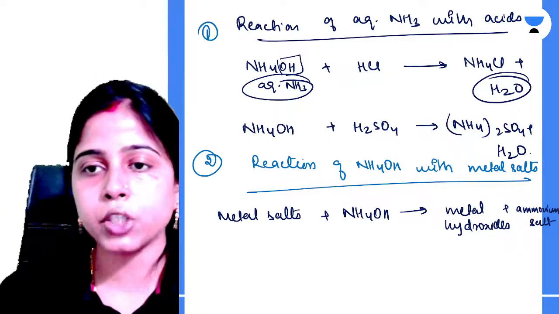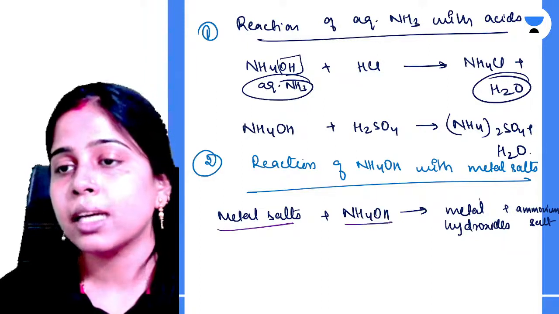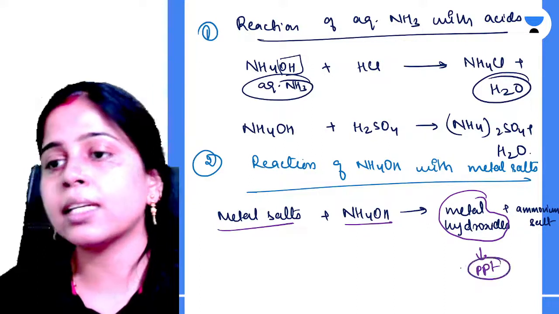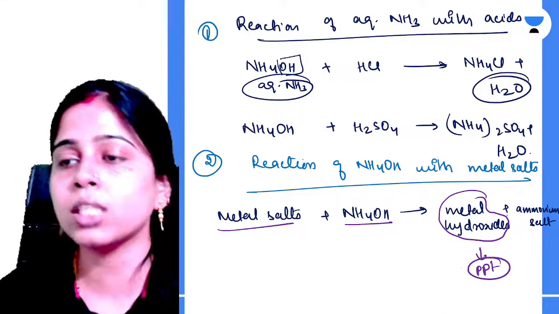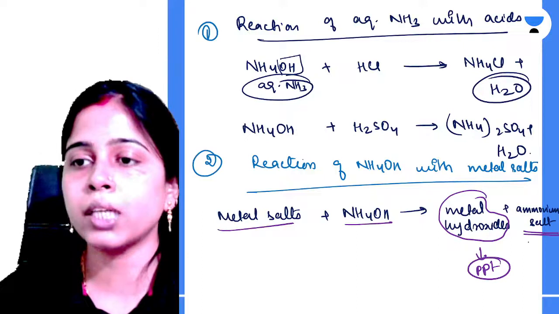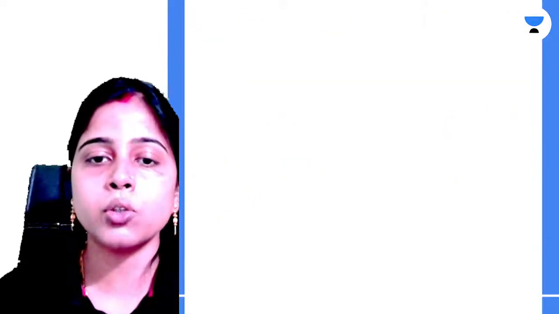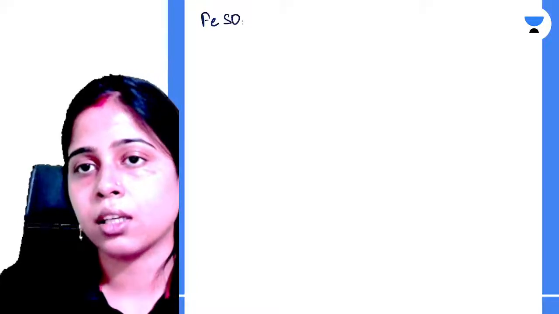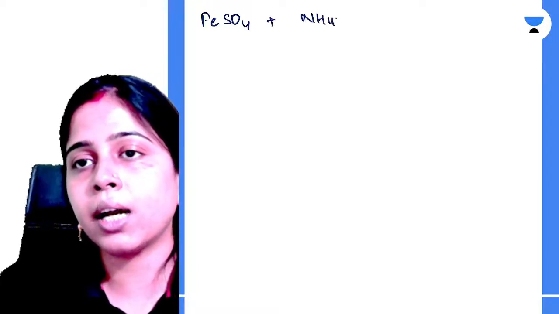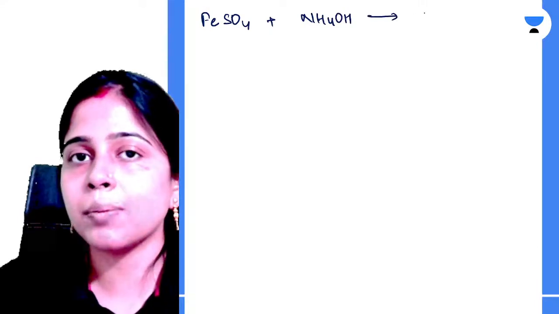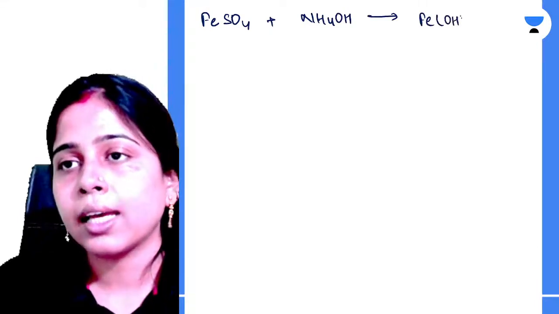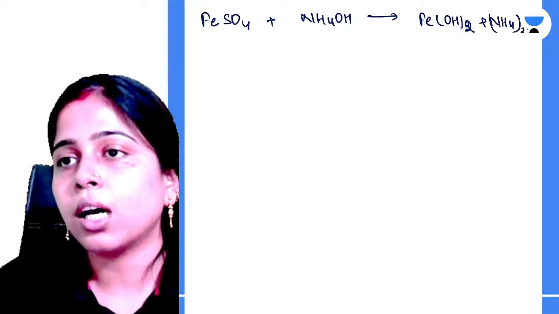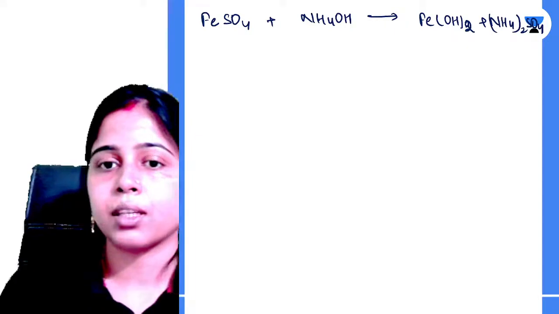So whenever you react your metal salts with ammonium hydroxide, they produce metal hydroxide as precipitate, that is the insoluble solid present in the solution, along with the formation of an ammonium salt. Clear? Let me show you some reactions. For example, your iron sulfate reacts with your ammonium hydroxide to produce a metal hydroxide, that is your Fe(OH)2, and your ammonium salt, that is your ammonium sulfate, is produced. Clear all of you?